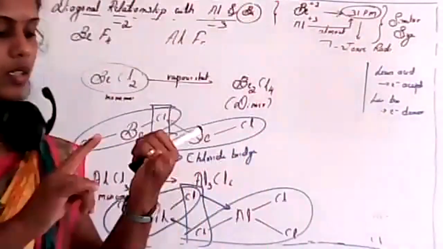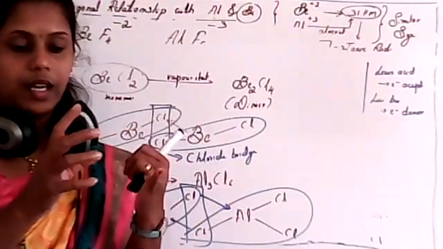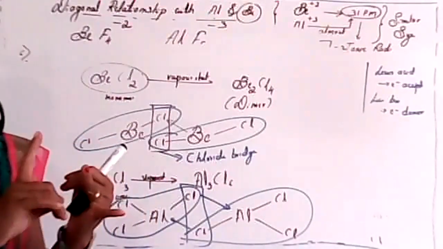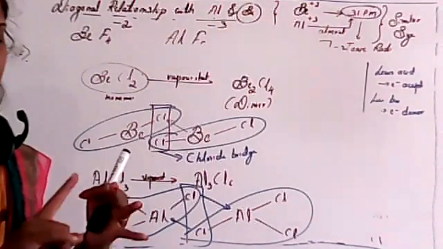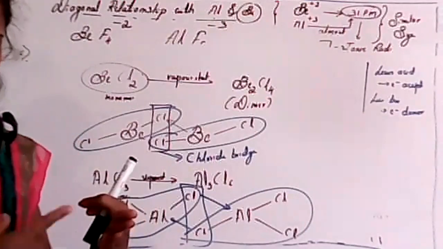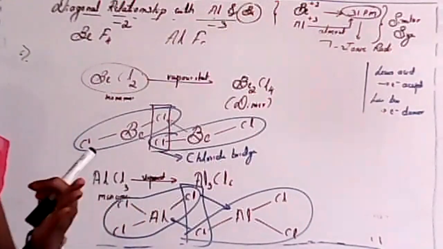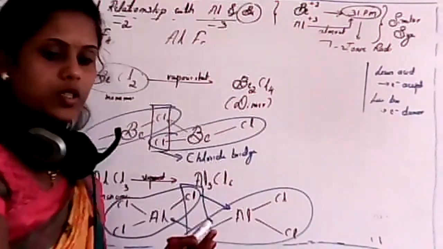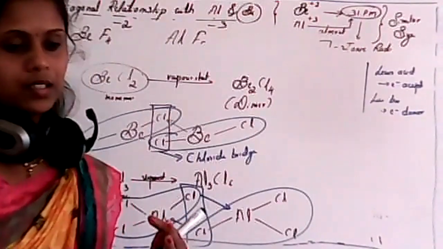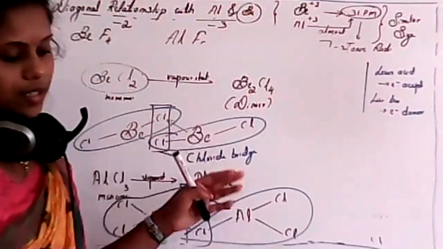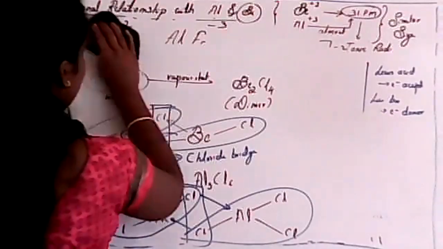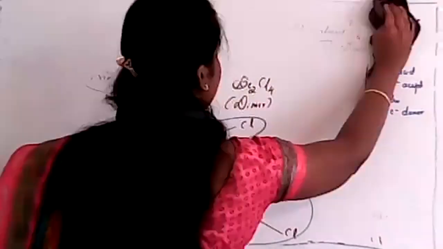First one, its reactivity with acid. Second one is about hydroxide. Third one is about chlorides, which are soluble in organic solvent due to their covalent nature. Then about its Lewis acid nature, it is a Lewis acid. Then complex formation, and the last one is the chloride bridge. Is it clear?